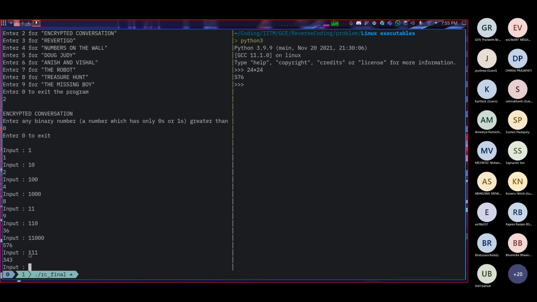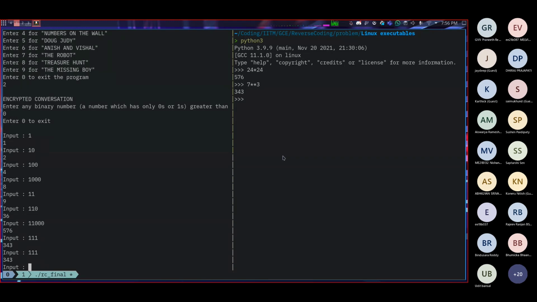3 ones means 7, right? 4 plus 2 plus 1. We get 343, which is 7 cubed, right? 7 cubed is 343. Let's try again with 3 ones, but let's shift it.